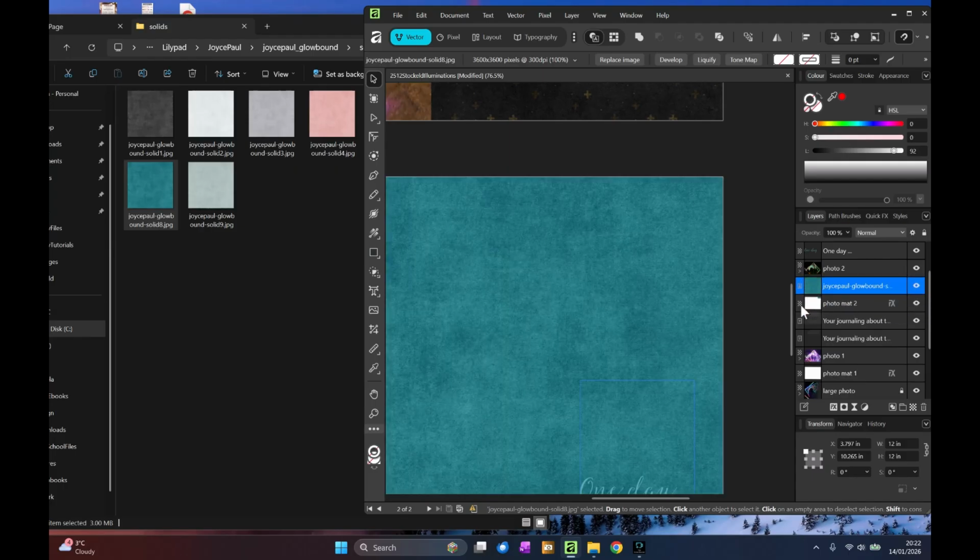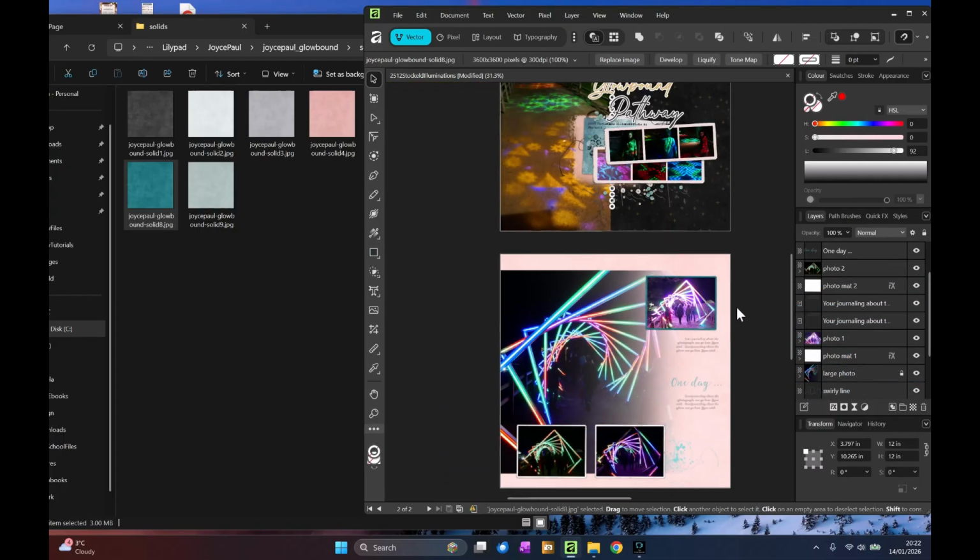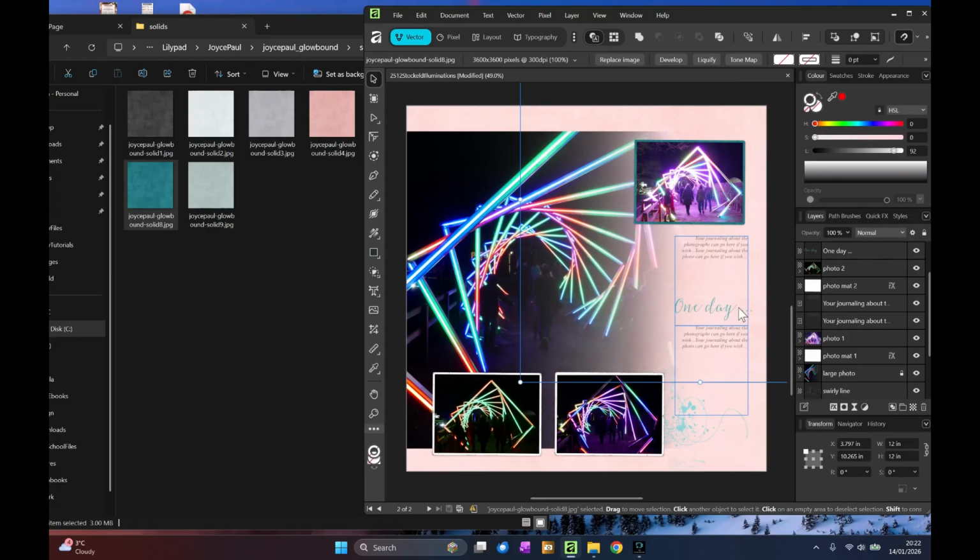Oops, it's not the right photo mat, is it? Right, I want that one. So let's see. With or without the colour? I think we'll go without the colour.